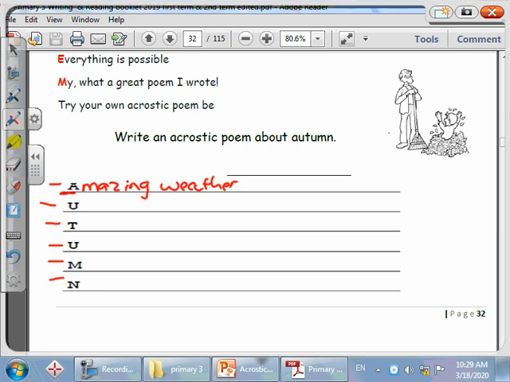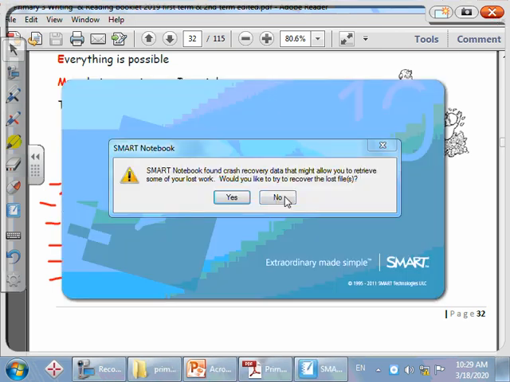U, very good. Use the broom to rake leaves. T. Trees are full of birds. U. Up in the sky there are clouds. M. Making new friends. And finally N. Nests are on the branches. Very good. Excellent. So do you like the acrostic poem? Do you think it's exciting and interesting? Excellent. So let's start writing our own acrostic poem.